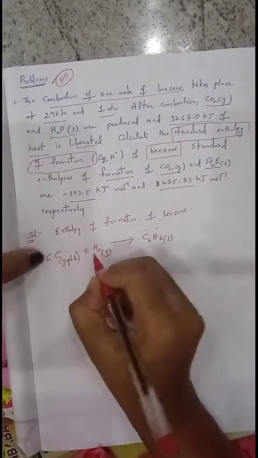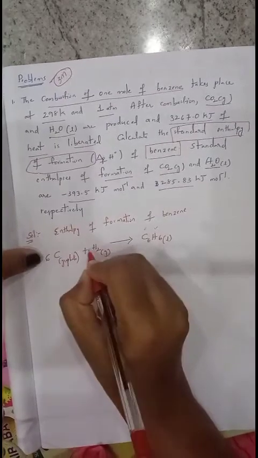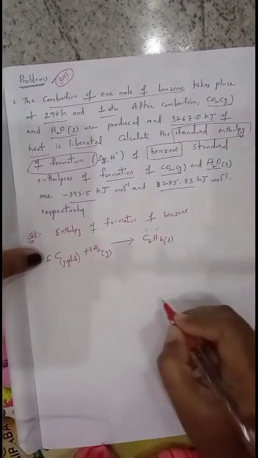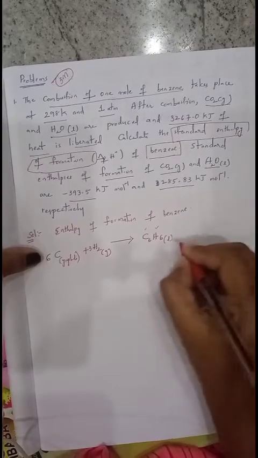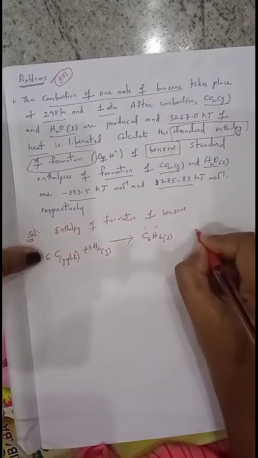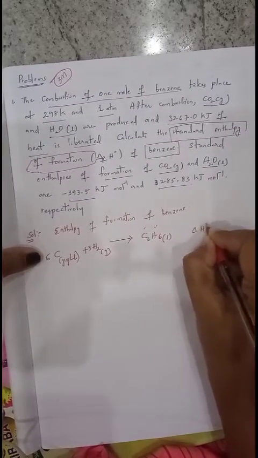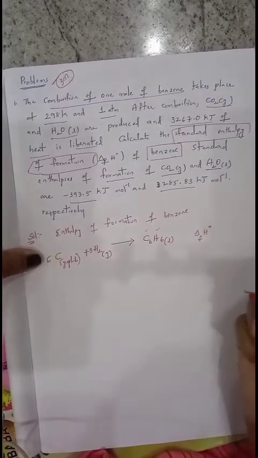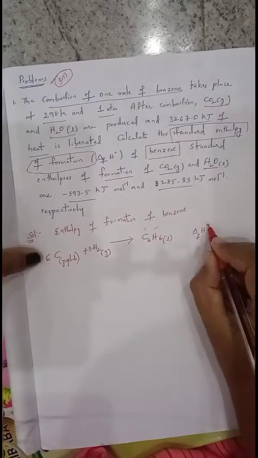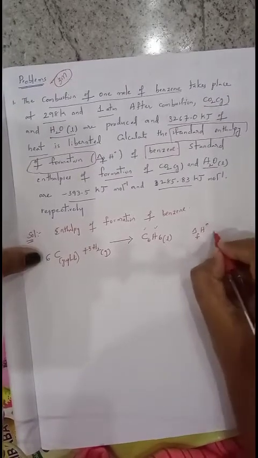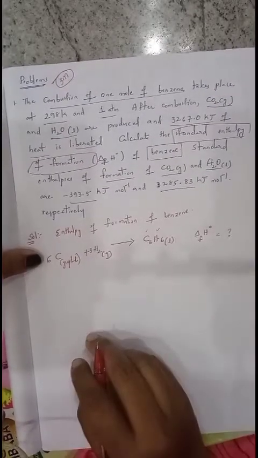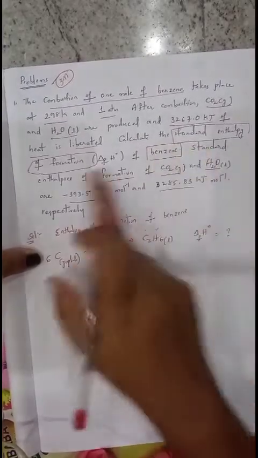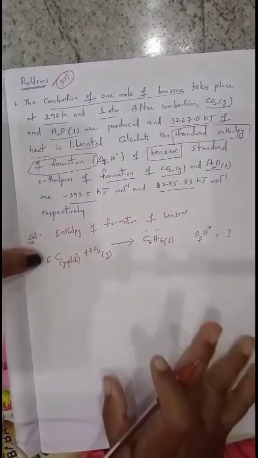And this side 6 hydrogens are there, but here only 2, so multiply it with 3. That's it. Now consider this as delta H naught f. H naught is nothing but standard enthalpy of formation, and f indicates formation. Standard enthalpy of formation of benzene is what we want to find out, which is the question mark.